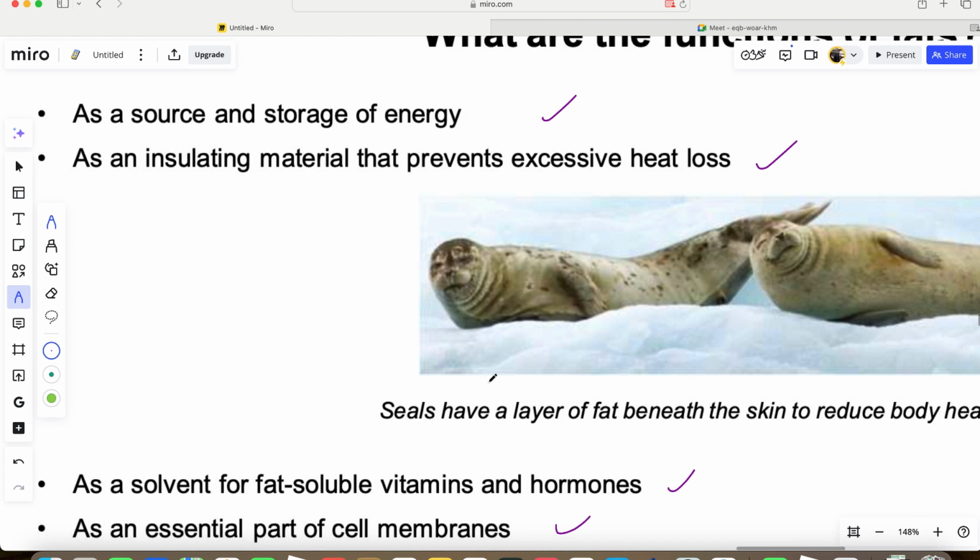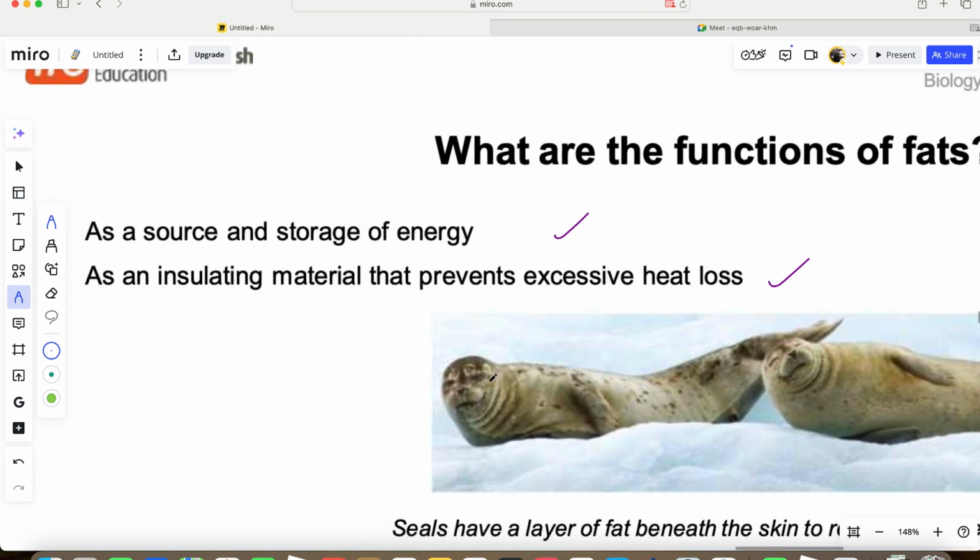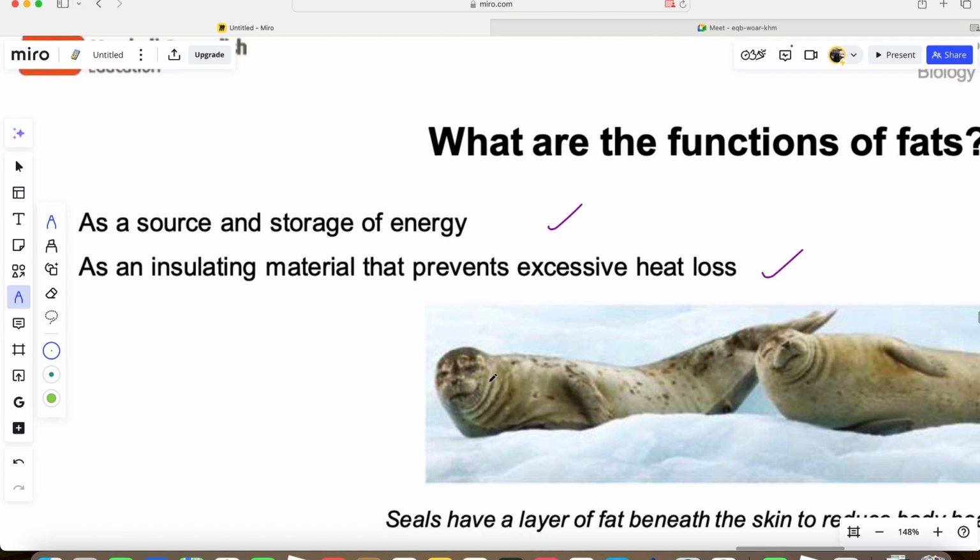After a while, it turns cloudy. Once it turns cloudy, it shows that there is presence of fat in the food substance. Okay, in the coconut oil.